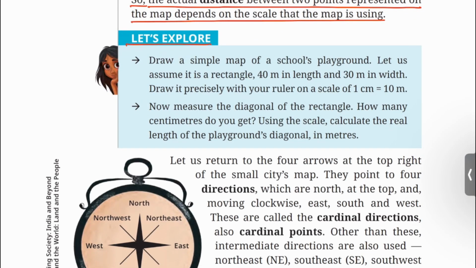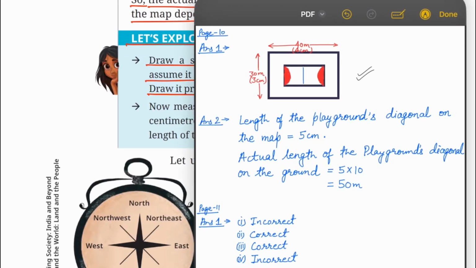Let's explore. Draw a simple map of a school's playground. Assume it is a rectangle, 40 meter in length and 30 meter in width. Draw it precisely with your ruler on a scale of 1 centimeter is equal to 10 meter. You can draw like this. The length is 4 centimeter on paper, that is equal to 40 meter on ground, because the scale is 1 centimeter is equal to 10 meter. Similarly, the width is 3 centimeter on paper, which is equal to 30 meter on ground.